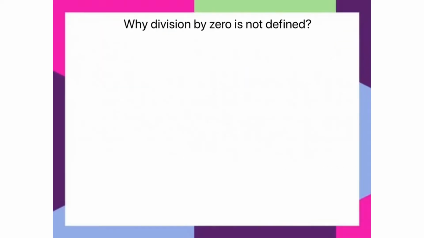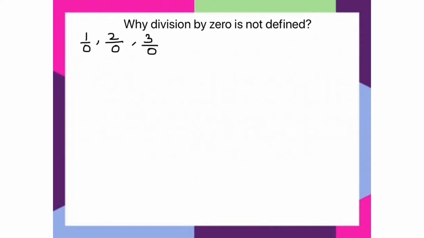Let us see why division by 0 is not defined. That is, 1 by 0, 2 by 0, 3 by 0 and so on are not defined.